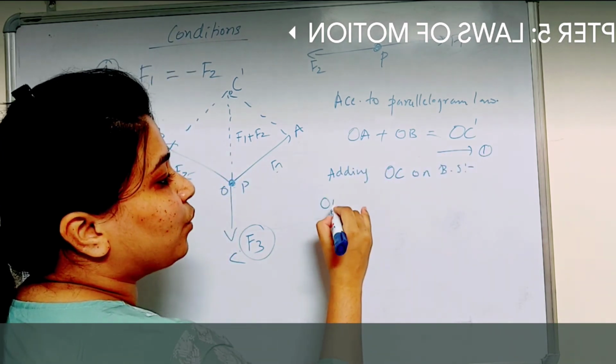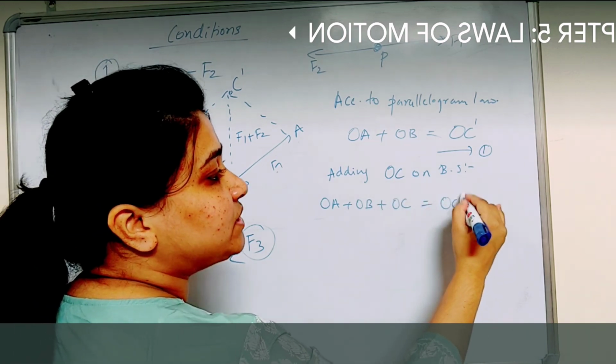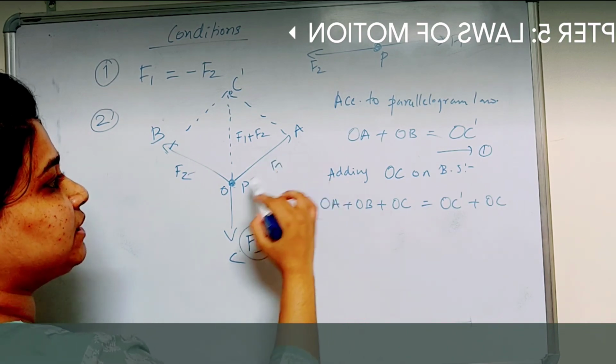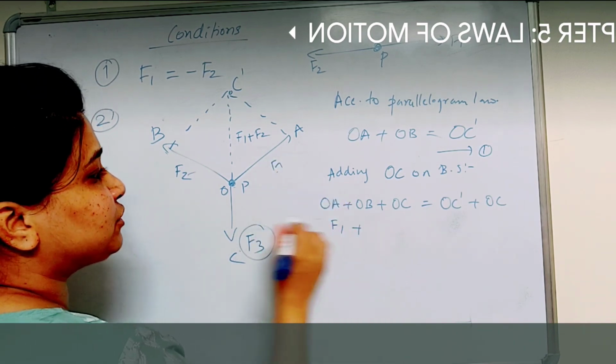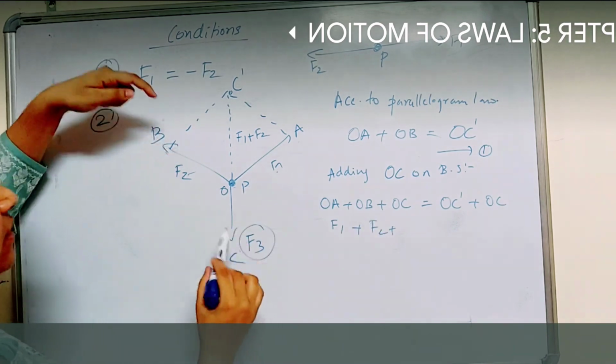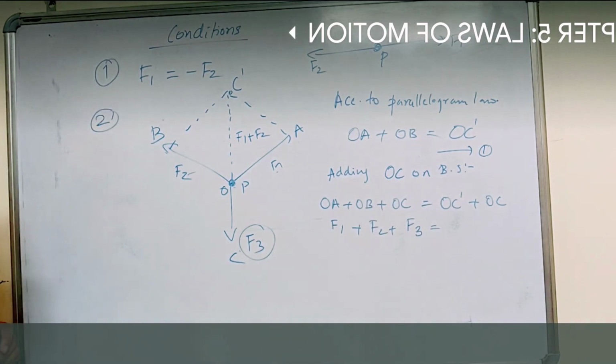So I'll get OA plus OB plus OC is equal to OC dash plus OC. OA is nothing but F1, OB is F2, OC is F3, is equal to, what is OC dash, children?